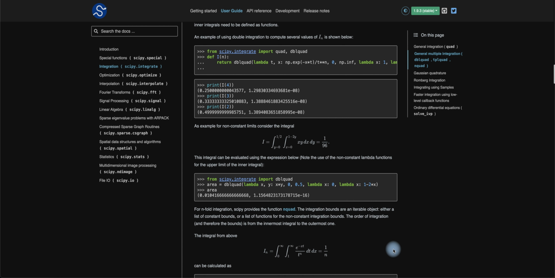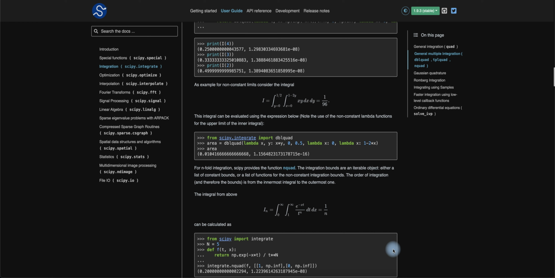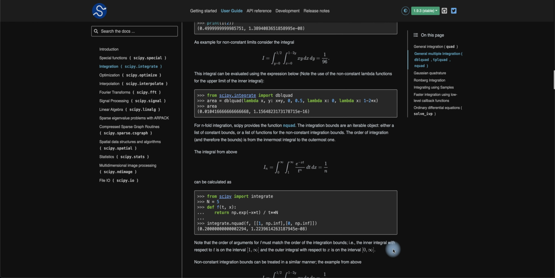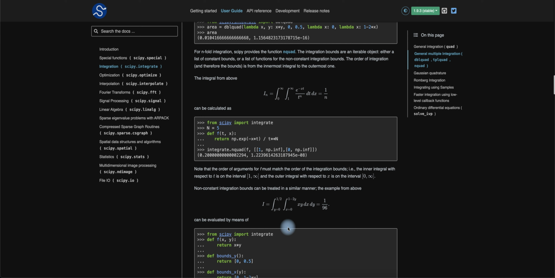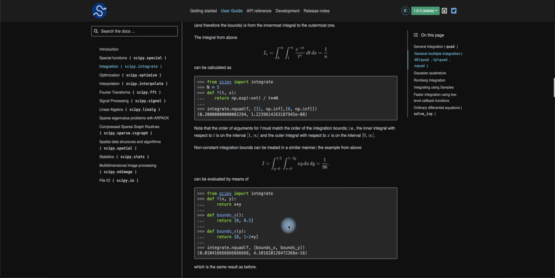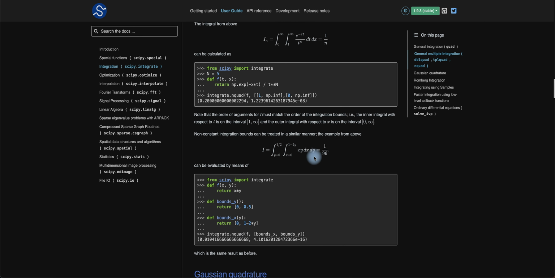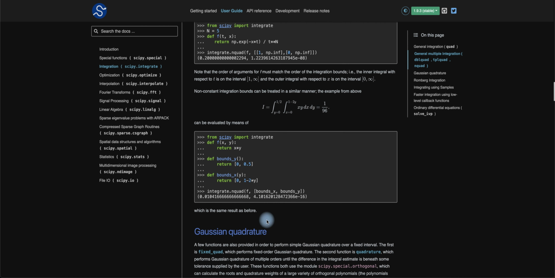So n-fold basically requires nquad, which deals with n dimensions, right? And integration bounds deal with iterable objects, and could be a list of constant bounds or a list of functions for non-constant integration bounds, which you would see here, and this is how it will be calculated in Python below, right? And I know a lot of math nerds are going to be feeling what I'm feeling, because we know this is the Nerd Chronicles up in here. So we are having fun with this, right? So this evaluation here can be evaluated by means of this function right there.